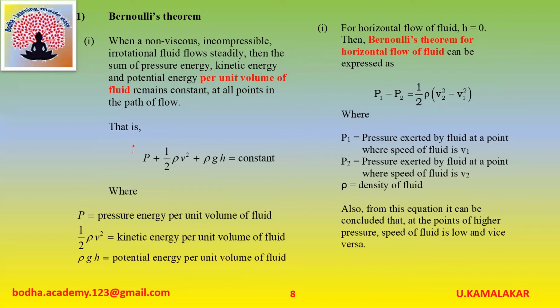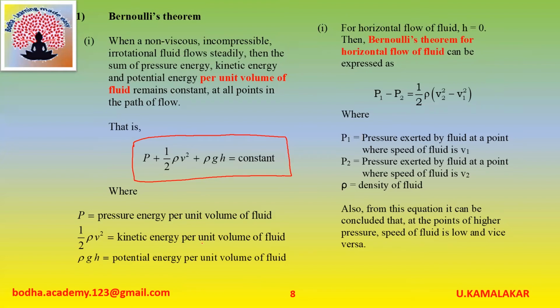That is, P plus half rho V square plus rho g h is equal to constant, where P is pressure energy per unit volume of fluid, half rho V square is kinetic energy per unit volume of fluid, rho g h is potential energy per unit volume of fluid. For horizontal flow of fluid, h is equal to 0.